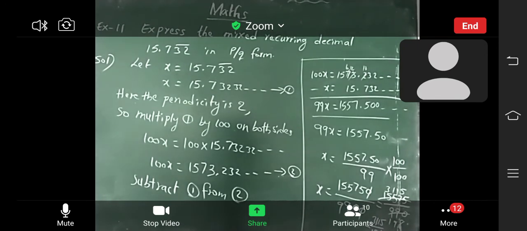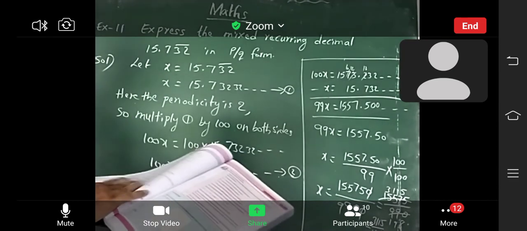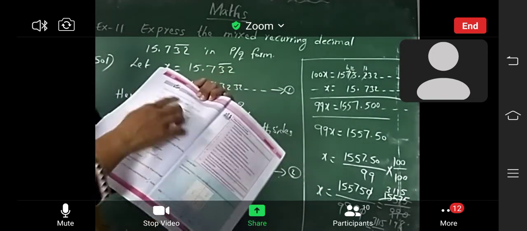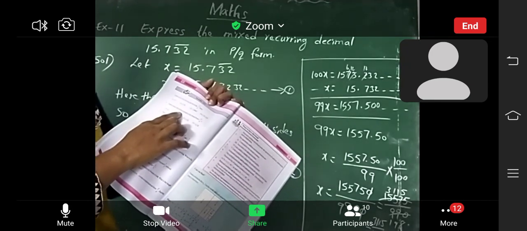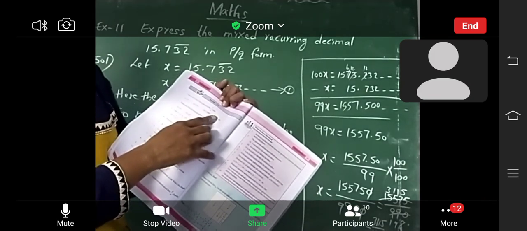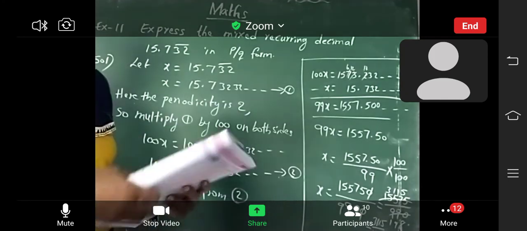Next, today's homework is, in example 10, I gave 2 sums, and also exercise 1.3, first Roman, second Roman, you can do as homework. Express each of the following decimals in the P by Q form and express each of the following decimals in the rational form. Here terminating decimals are given in the first Roman, second Roman, non-terminating repeating decimals, like these. Okay, you can do the homework.